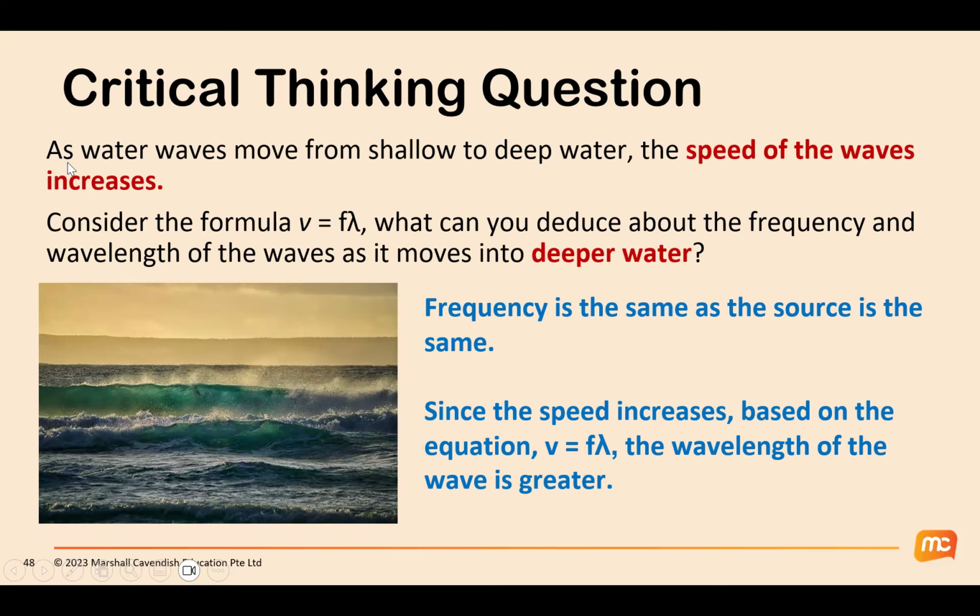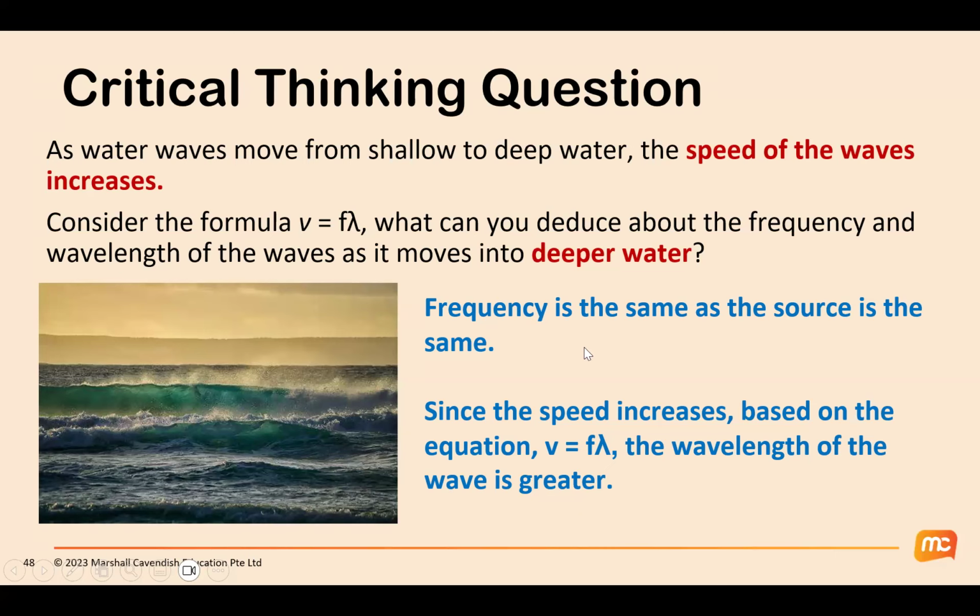Okay, this one you must know. Remember, in deep sea, the water moves very fast, so the speed of the wave would have increased. So if you were to use the formula V equals F lambda, what can you deduce about the frequency and the wavelength? Again, they change as the wave moves into deep water because it's still the same wave.